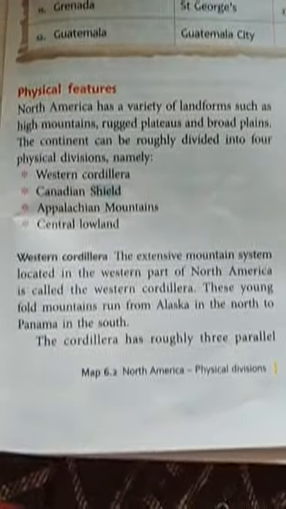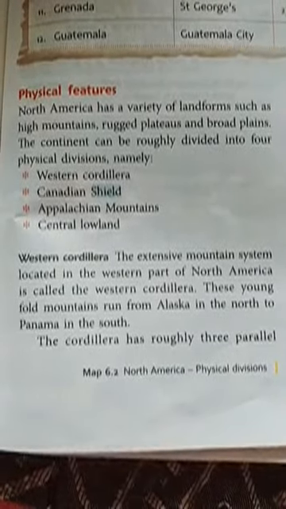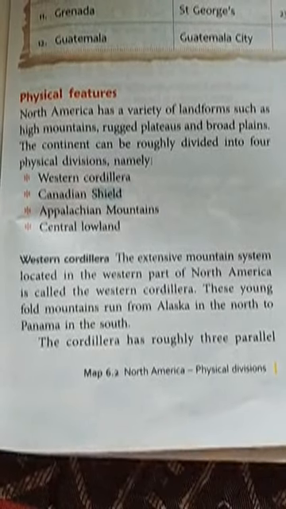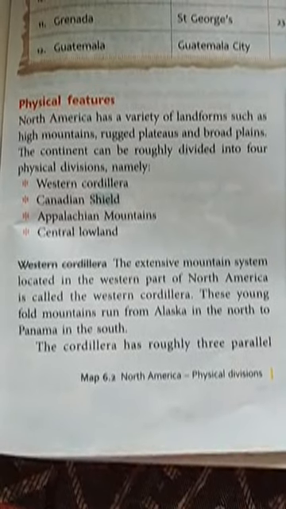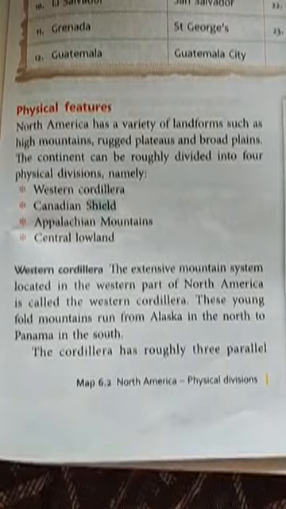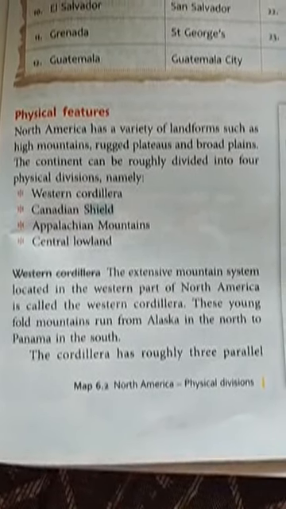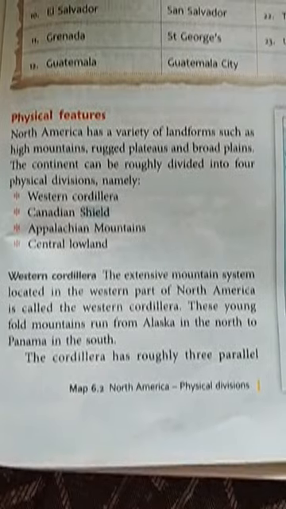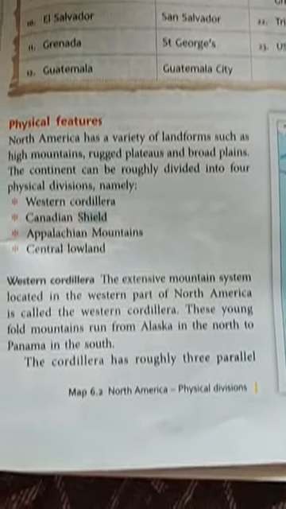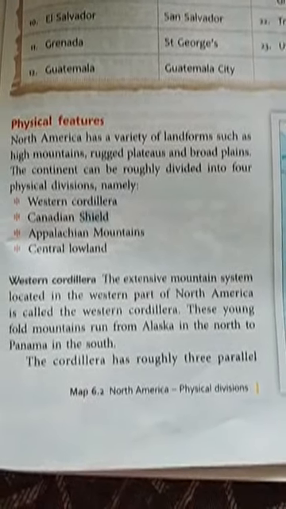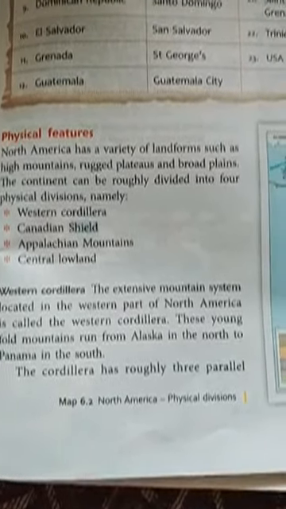First one is the Western Cordillera. This is located in the western part of North America, an extensive mountain system. These young fold mountains run from Alaska in the north to Panama in the south. This Cordillera has roughly three parallel ranges.